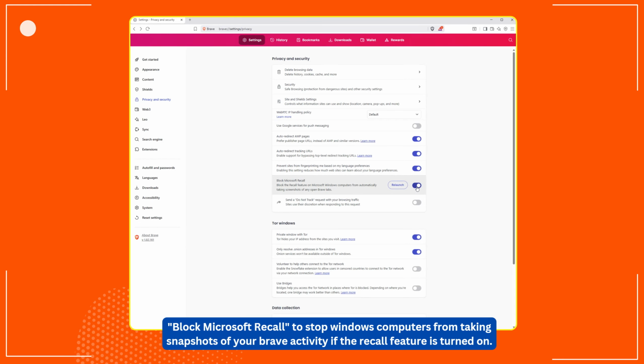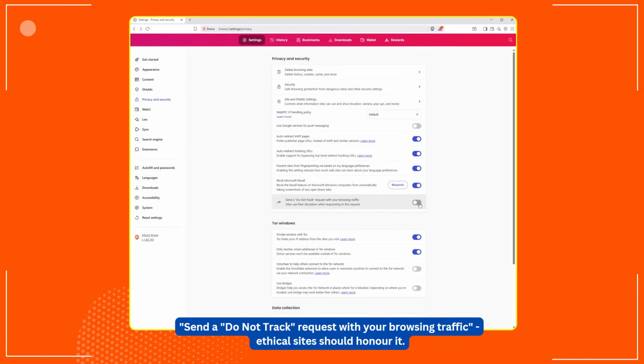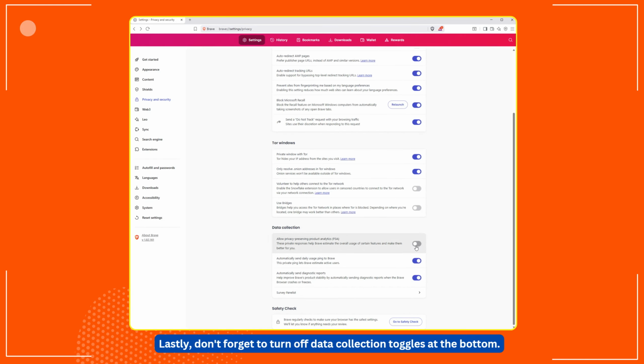Block Microsoft Recall to stop Windows computers from taking snapshots of your Brave activity if the Recall feature is turned on. Send a Do Not Track request with your browsing traffic. Ethical sites should honor it. Lastly, don't forget to turn off data collection toggles at the bottom.